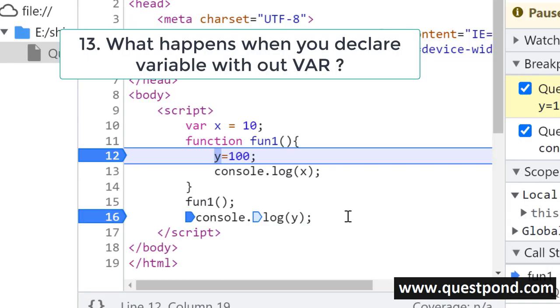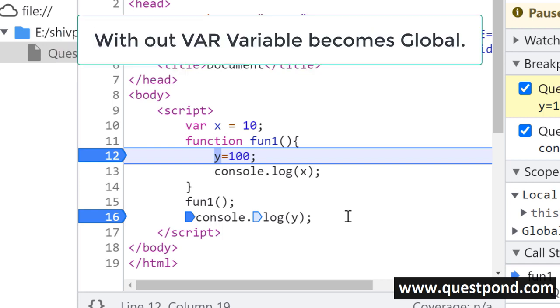What happens when you declare a variable without the var keyword? What is the implication of declaring a variable without the var keyword? When you declare a variable without the var keyword, the variable becomes global. For example, you can see here I have this function fun1, and I am assigning this value y equal to 100, and I'm not using the var keyword.